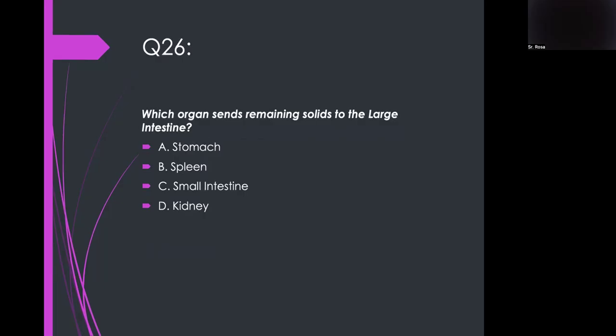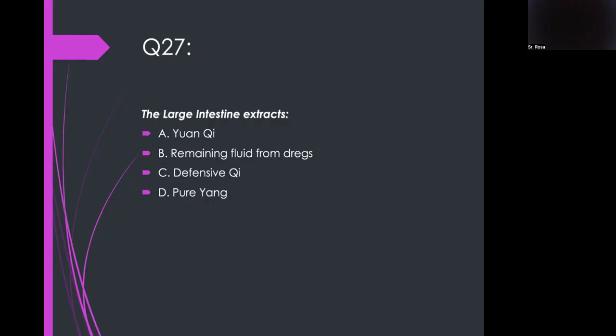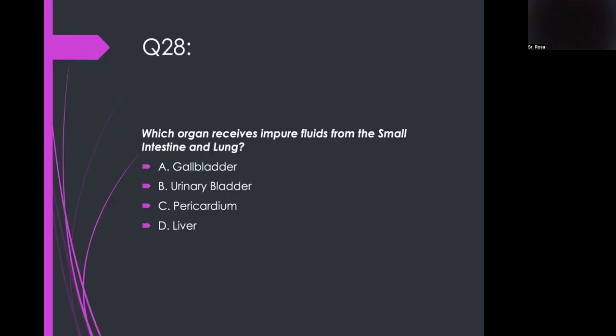Small intestine. The large intestine extracts remaining fluid from the dregs. Which organ receives impure fluids from the SI and lung? Urinary bladder. Connected talaga, no? The small intestine, lung, and large intestine send fluids to the bladder. Okay.